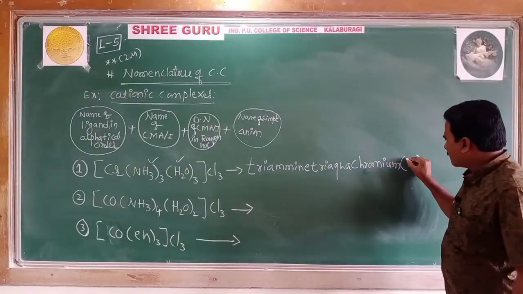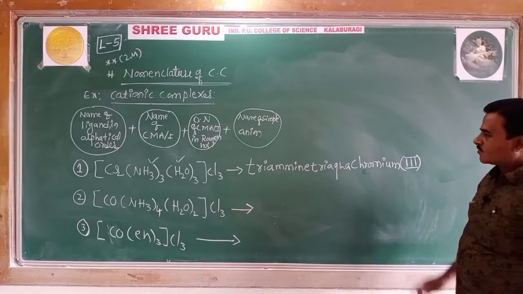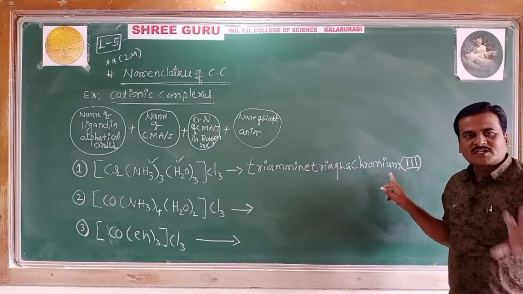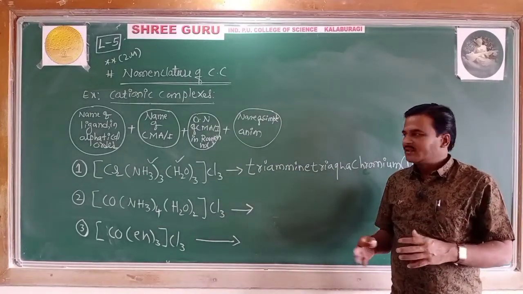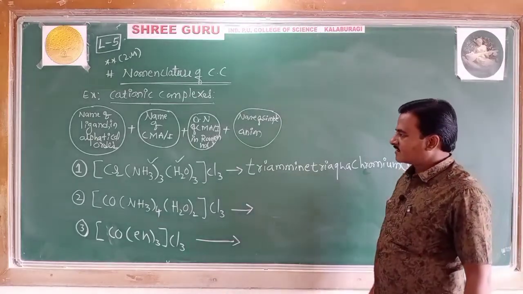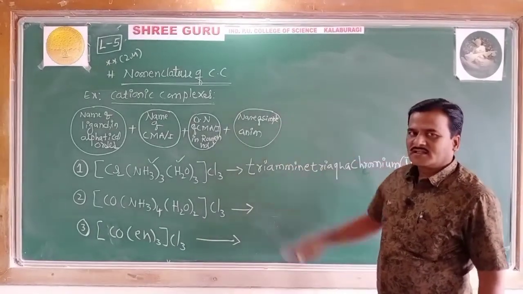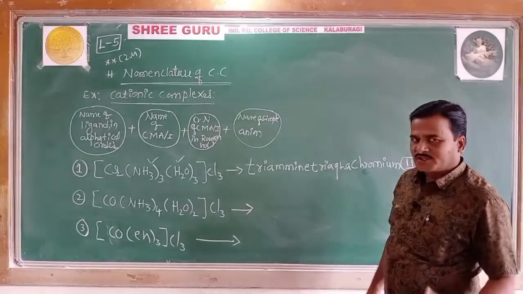Therefore, Roman numeral III. This is how we represent the cationic part. Once you get the idea, you will follow very fast in the next examples. I have to convince you with these three, and later you can write more than 30 names without any difficulty.